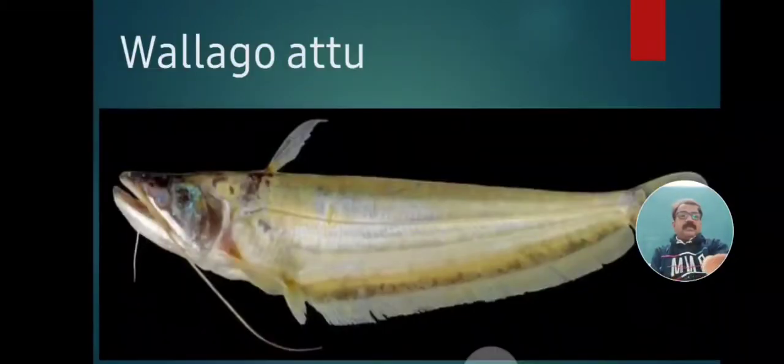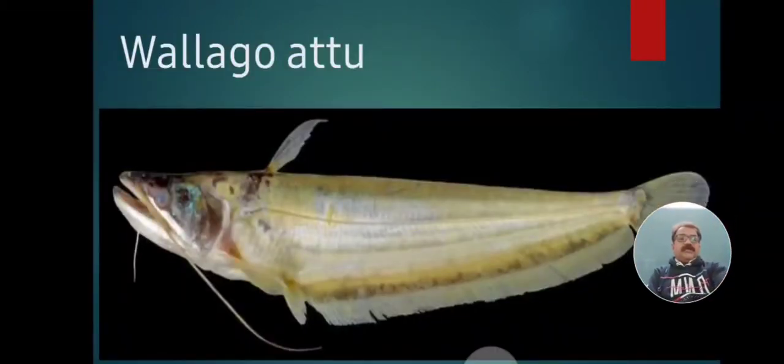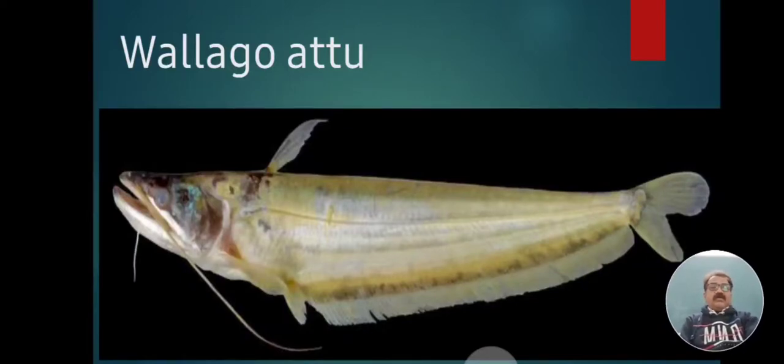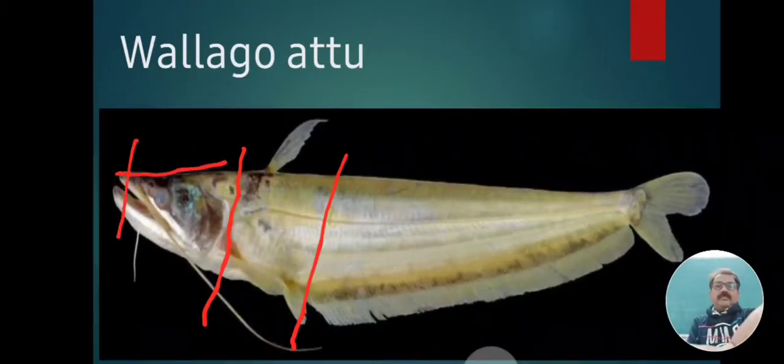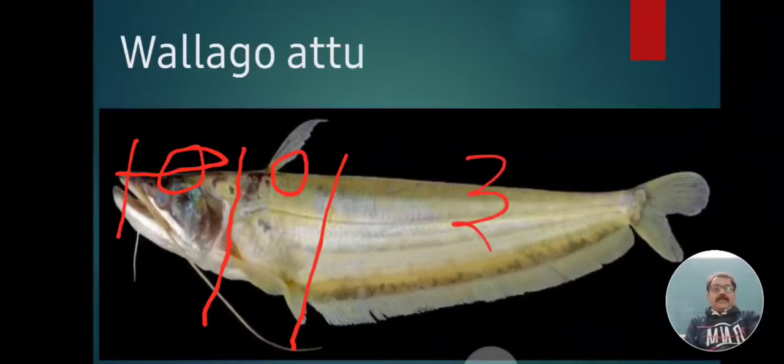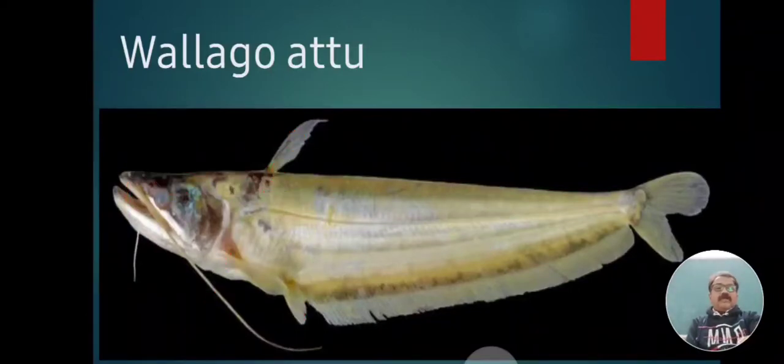Yes, see, this is the fish, Wallago attu. The body of the fish is divided into three parts: head, second part trunk, and third tail. This anterior part is called the head. In between, the second part is called the trunk, and the third part is called the tail, which we have studied today.